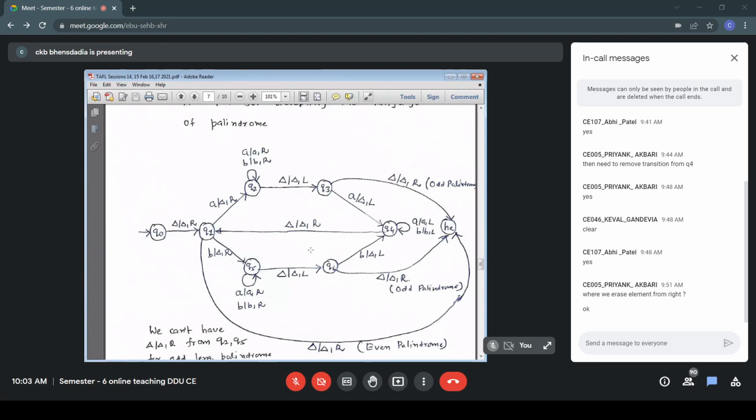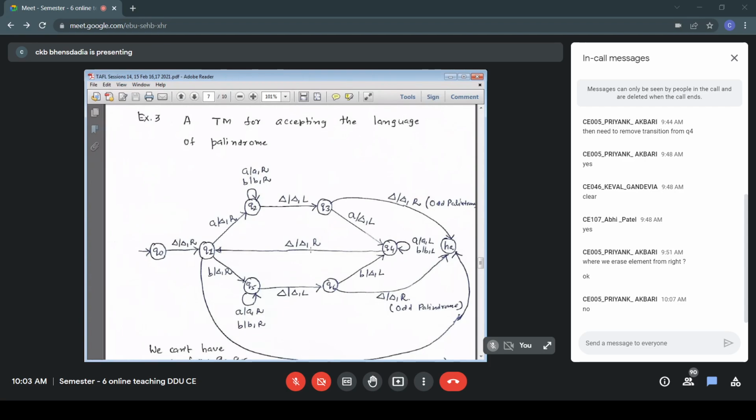The question is, could we have written, instead of defining transition from Q3 to HA or Q6 to HA, is it possible to define transition from Q2 to HA instead of Q3 to HA, and similarly Q5 to HA instead of Q6 to HA? That's the question.